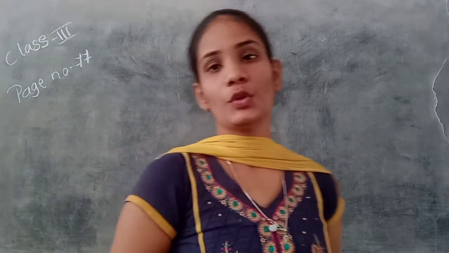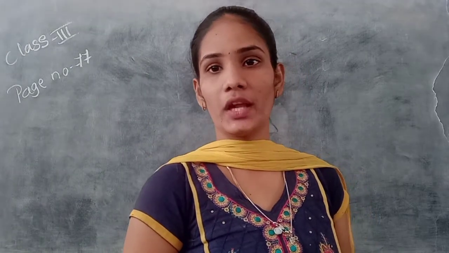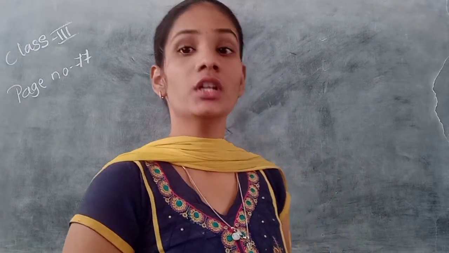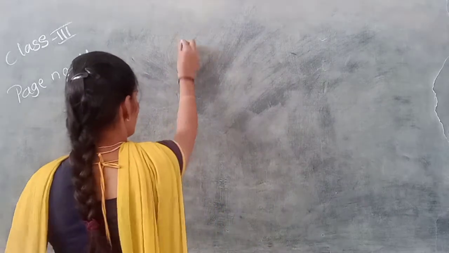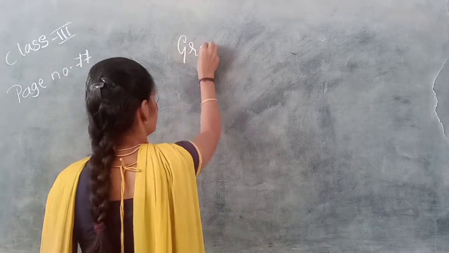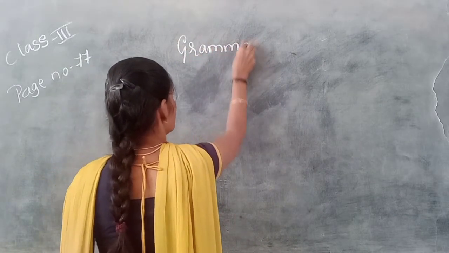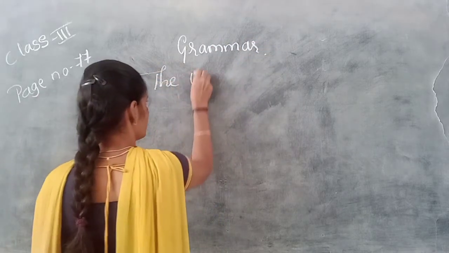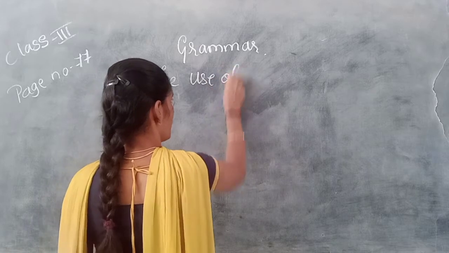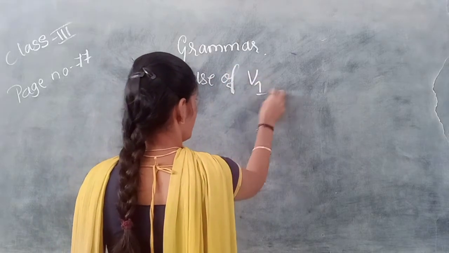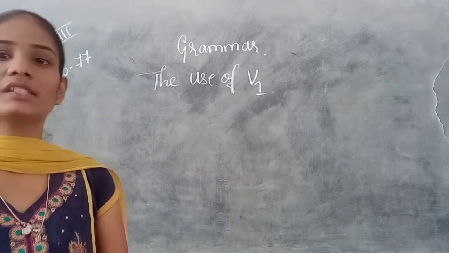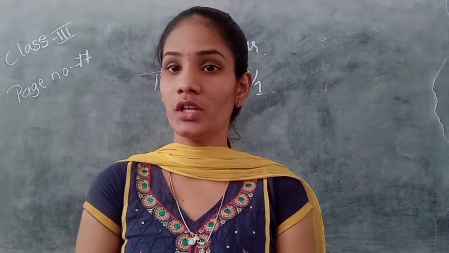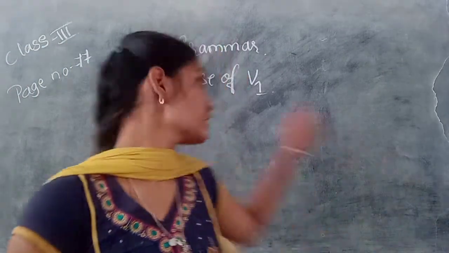The grammar topic is the use of V1. So before starting the use of V1, we should know what this V1 is.